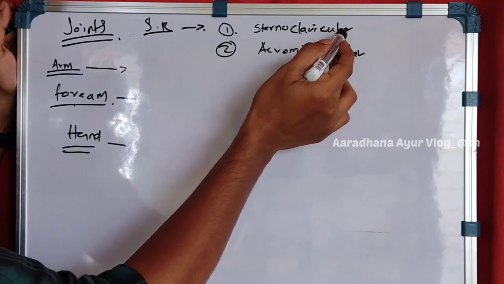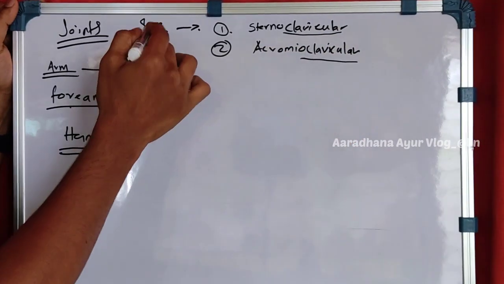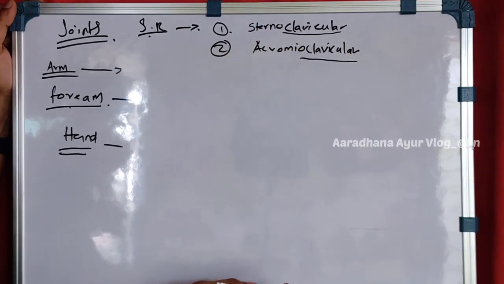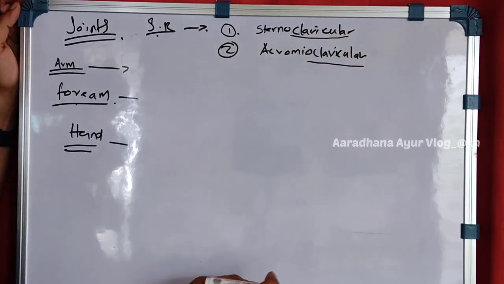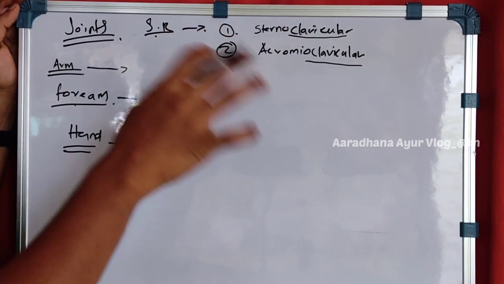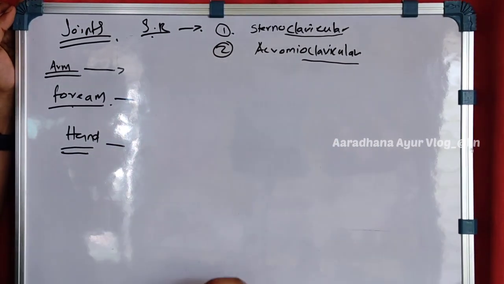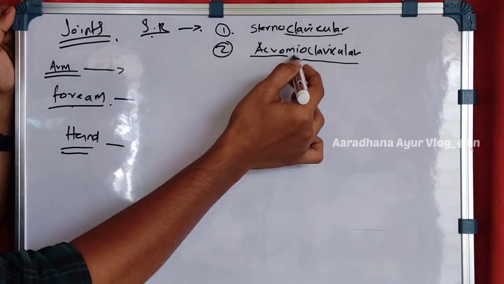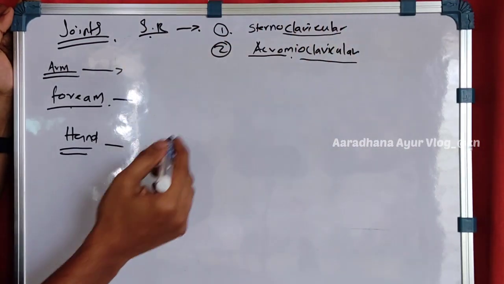So the name comes from the clavicle. I had told the bones present in the shoulder region are one clavicle and one scapula. That is why we see clavicular in the joint, because the clavicle bone is making the joint, and another one is the scapula, humerus, and acromion process, which we will be studying when we study each individual bone. We will study these joints there.